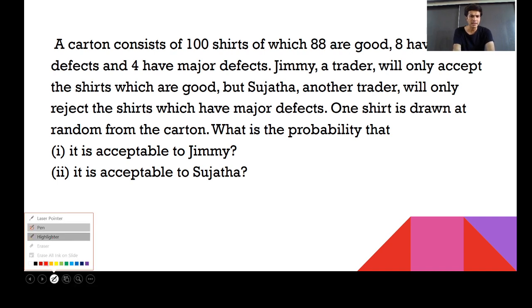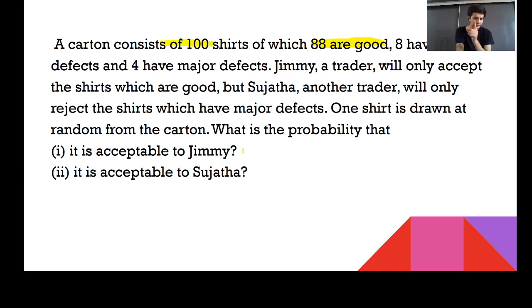You can say that 88 are good shirts. Total hundred are there. So what's the probability? It is 88 upon 100. So directly you will be getting your answer in the form of 88 upon 100. Is this fine? Next they have specified.